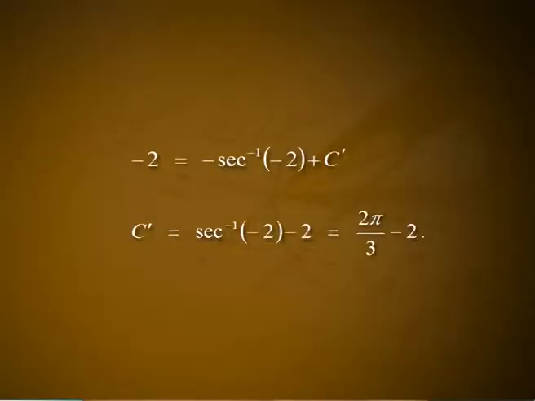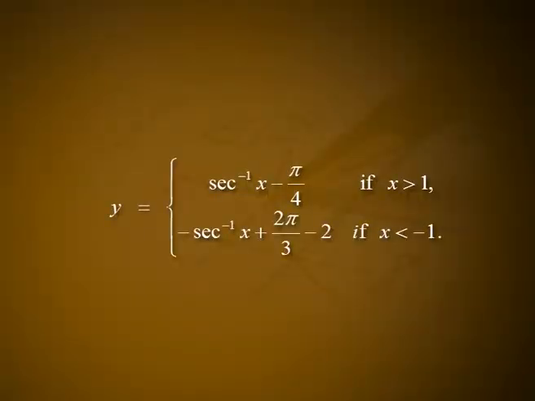At the point minus 2 comma minus 2 we have x is equal to minus 2 and y is equal to minus 2. So from the above equation we get minus 2 is equal to minus sec inverse of minus 2 plus c dash, that is c dash is equal to sec inverse of minus 2, which is equal to 2 pi by 3 minus 2. Therefore, the curve is described by the equations y is equal to sec inverse of x minus pi by 4 if x is greater than 1, and minus sec inverse of x plus 2 pi by 3 minus 2 if x is less than minus 1.